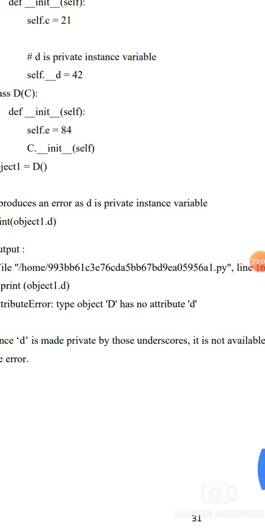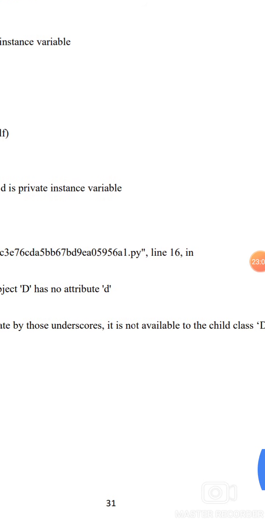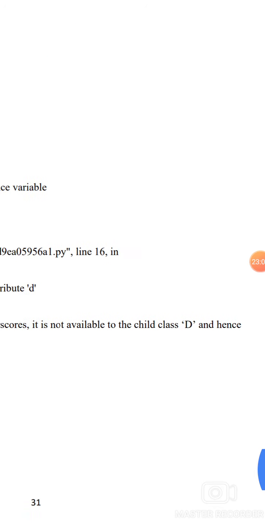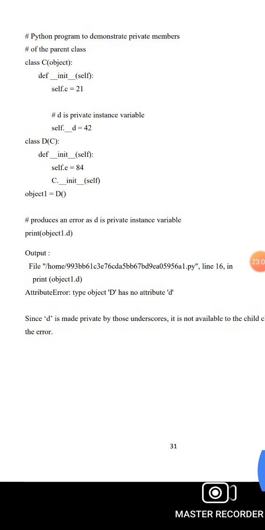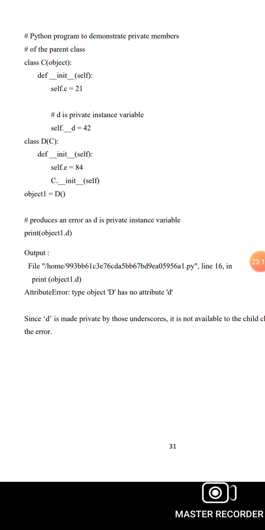Since __d is made private by the underscores, it is not available to the child class D, hence it produces an error.